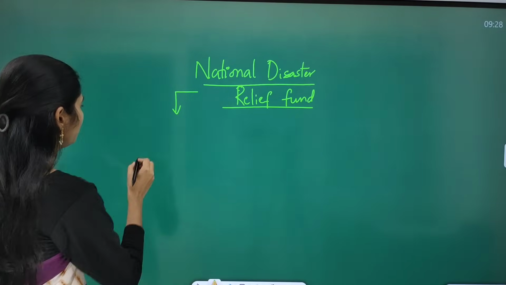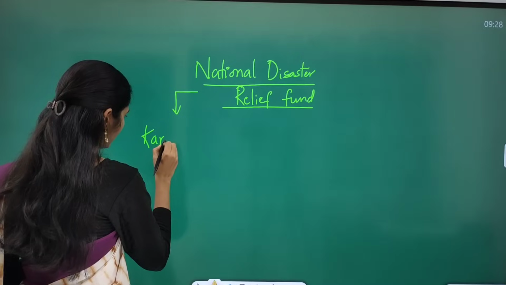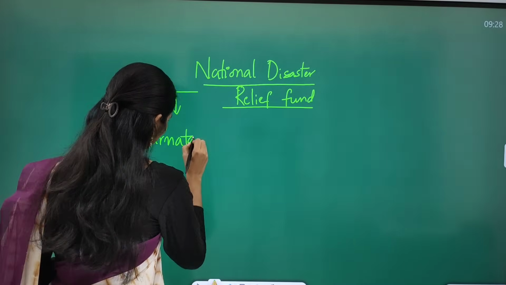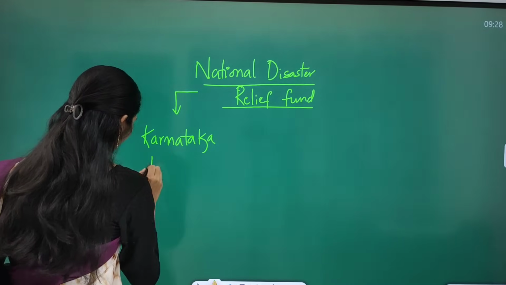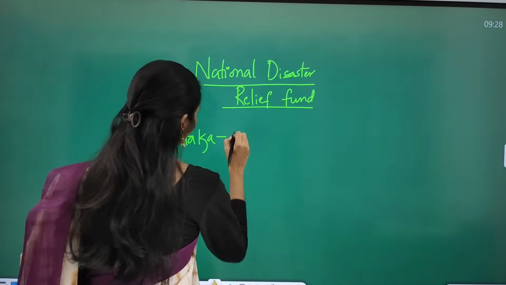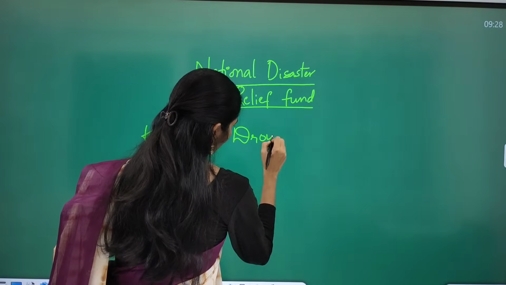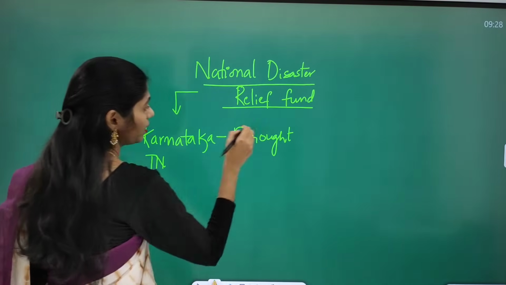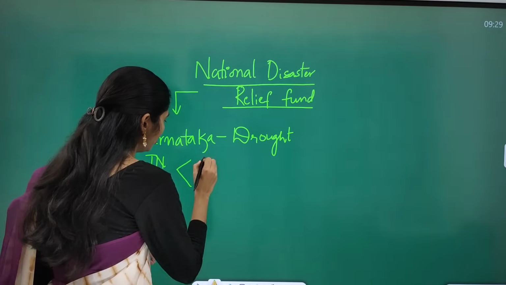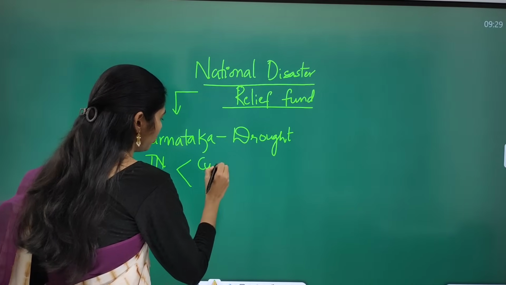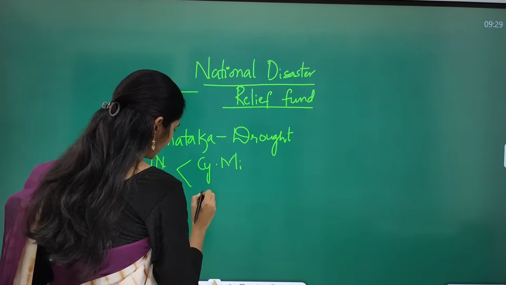Okay? So first, southern states like Karnataka and Tamil Nadu. Karnataka faced a disaster called drought. It is very important. And Tamil Nadu faced disaster because of Cyclone Michaung as well as floods.